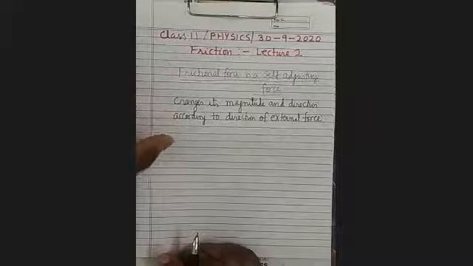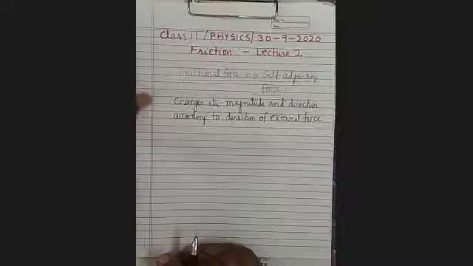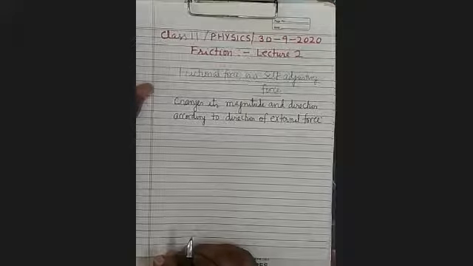Now, as I already told you in lecture 1, frictional force is an electromagnetic force. It is an electromagnetic force which arises because of the tight contact of the particles situated at the contact surface. There will be an electromagnetic force between the atoms of one surface and the atoms of the other surface which are at the contact, and because of that friction develops.